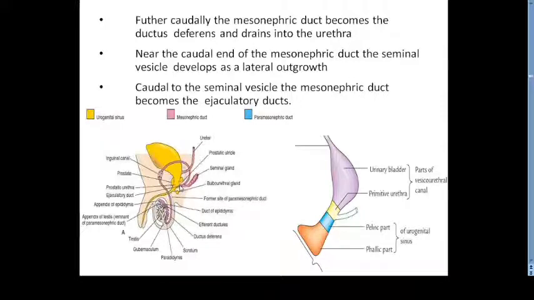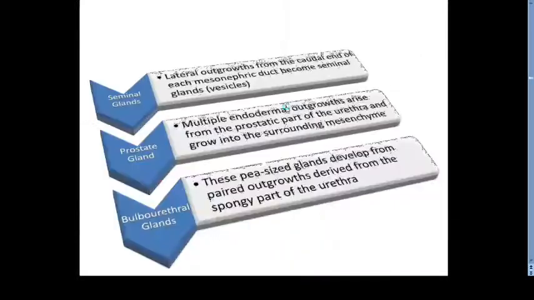This ejaculatory duct is going to open into the prostatic part of the urethra. So caudal to the seminal vesicle, the mesonephric duct becomes the ejaculatory duct. So these are the various parts of the duct system which were developed in relation to male genitalia.